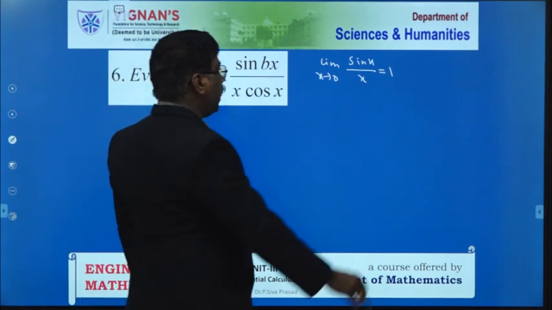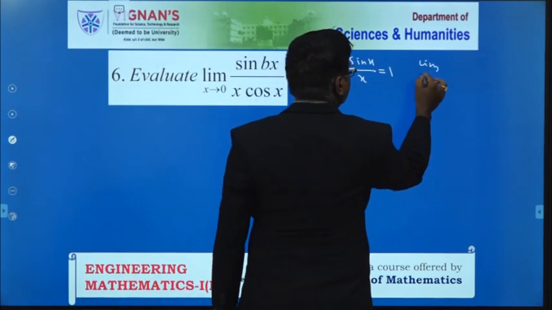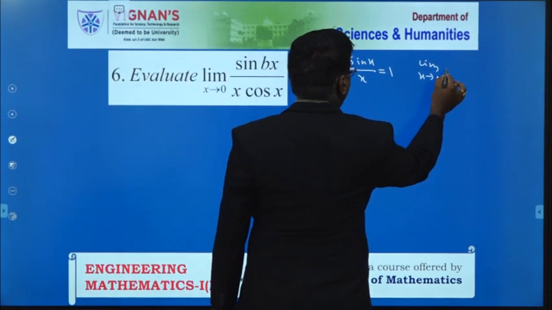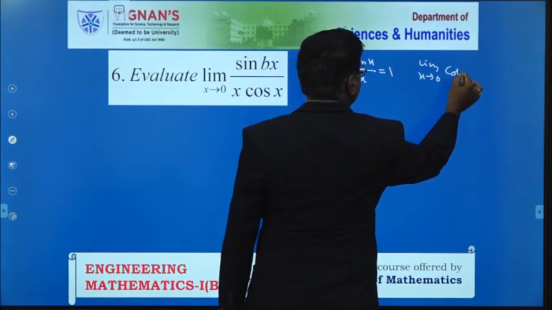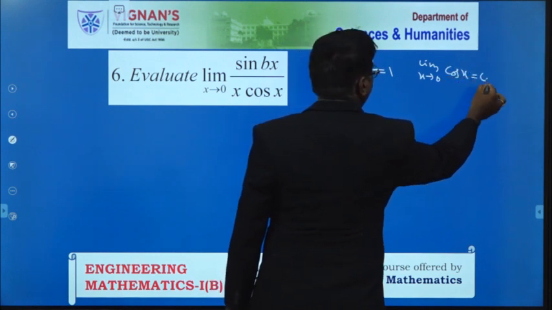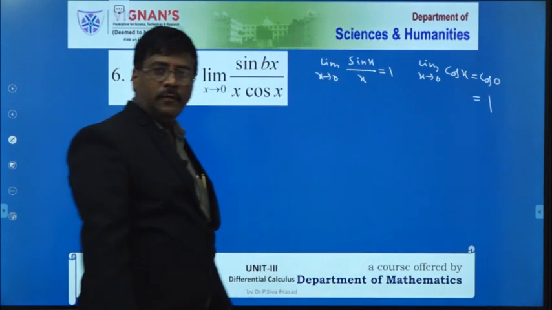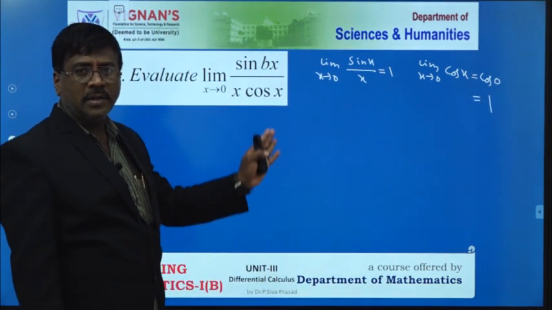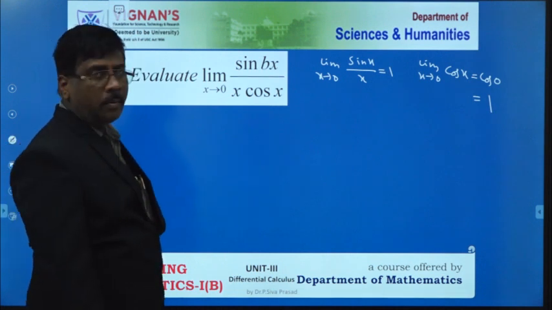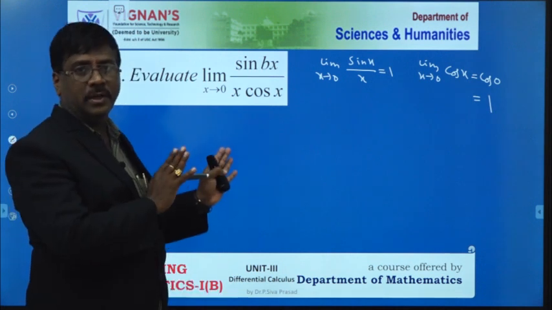Similarly, if a cos function is there, limit of x tends to 0 of cos x, directly I replace x by 0, then cos 0 value is equal to 1. If any cos function is there, directly I substitute the value. There is no problem at all. The problem is only for the sin function.